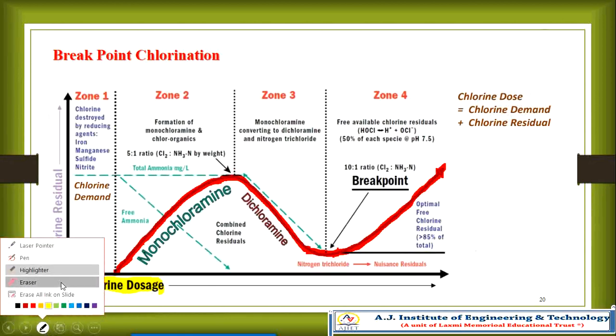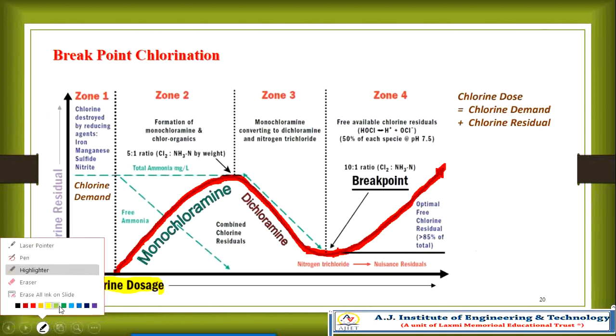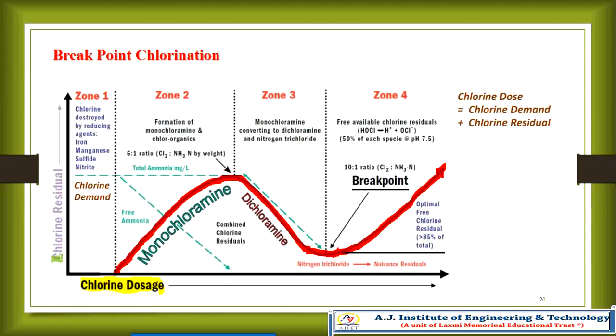You know what residual is, I already explained it. This is the chlorine residual, right?